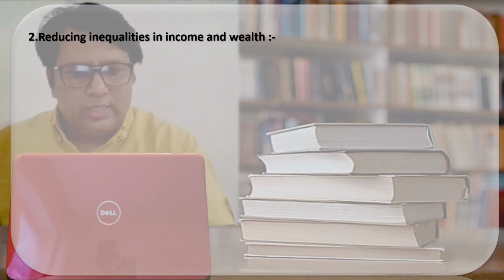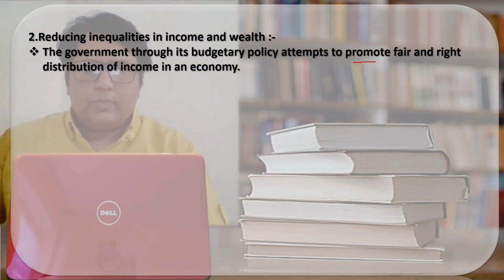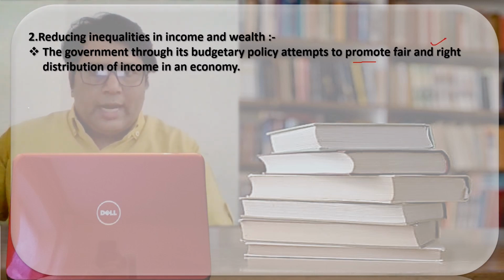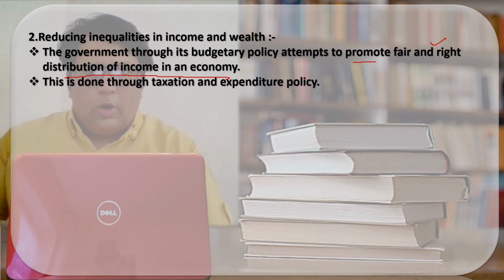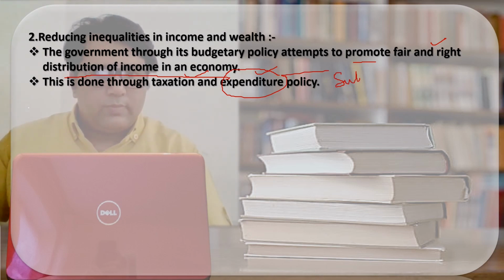Now let us see all these things in detail one by one. The government, through its budgetary policy, attempts to promote the right distribution of income in the economy. How does the government do this? Through the taxation and expenditure policy. Here the expenditure policy means subsidies.